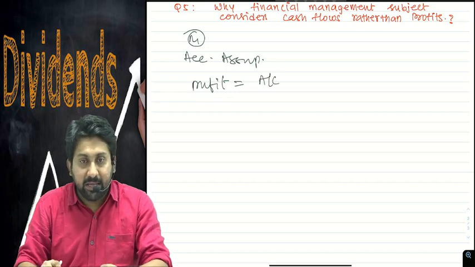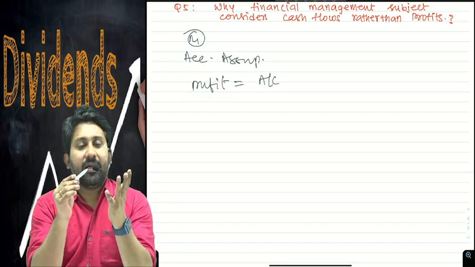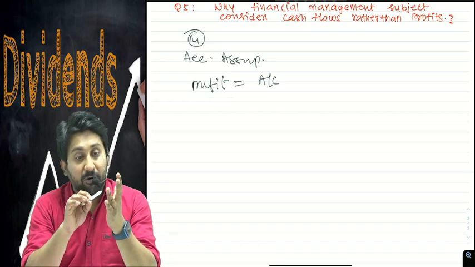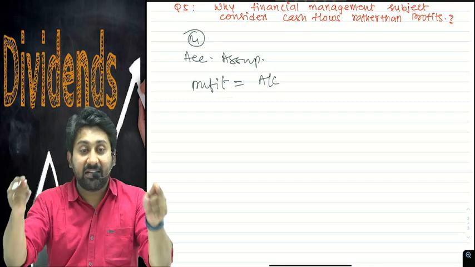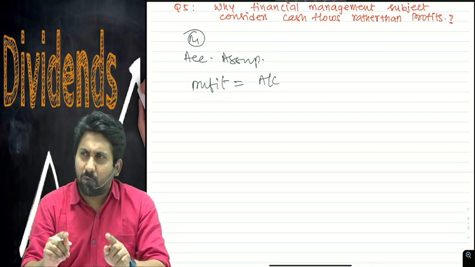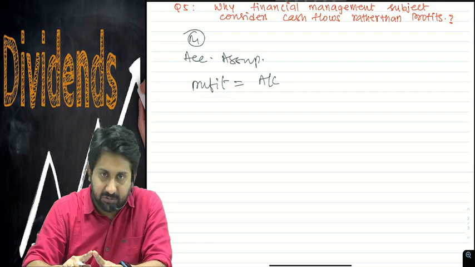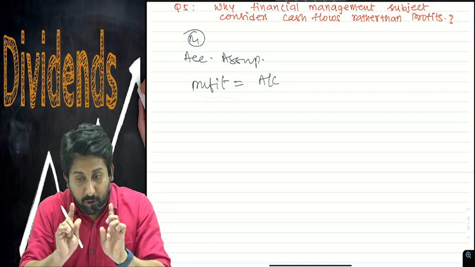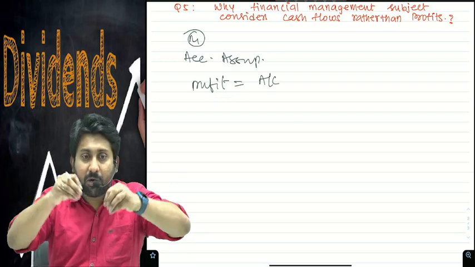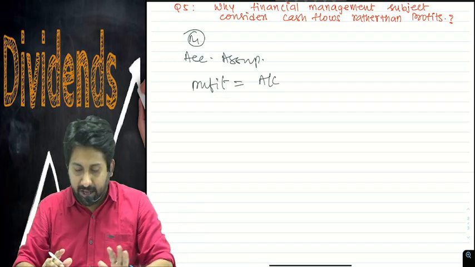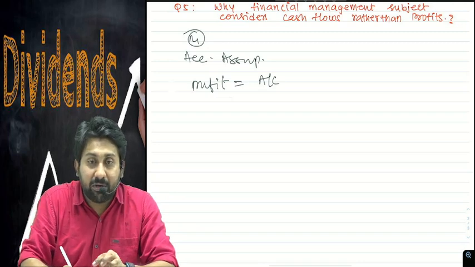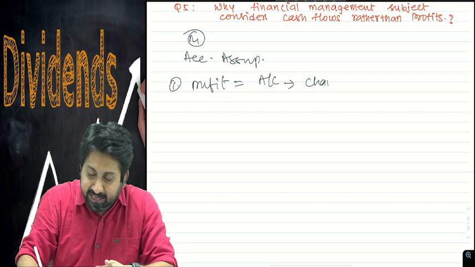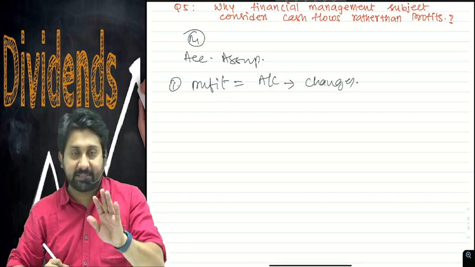In calculation of this profit, there will be depreciation, provisions, many other things: accounting estimates, accounting assumptions, real cash flows, and notional cash flows. Many things will go inside the profit. Therefore, many accounting assumptions will decide the profit, which changes from person to person.